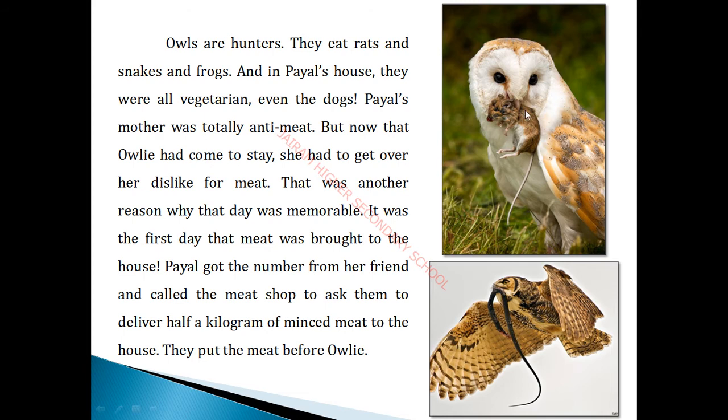So you just look over the picture once again. Owls are called hunters. They used to eat rats, especially snakes, and then frogs. So even though they are anti-meat persons, they are providing the food items to the owlie.